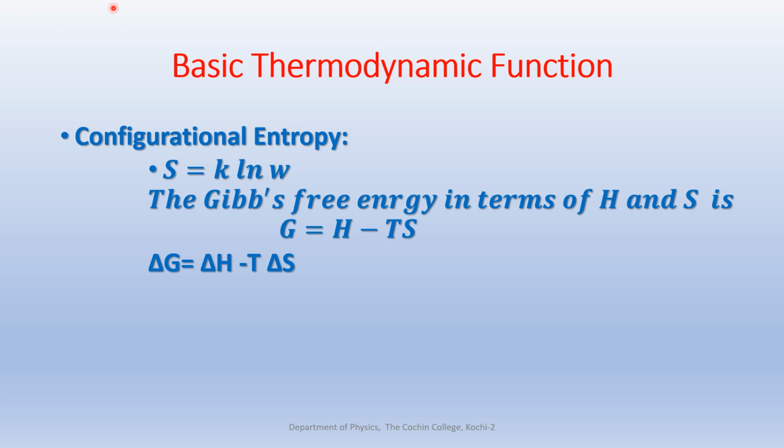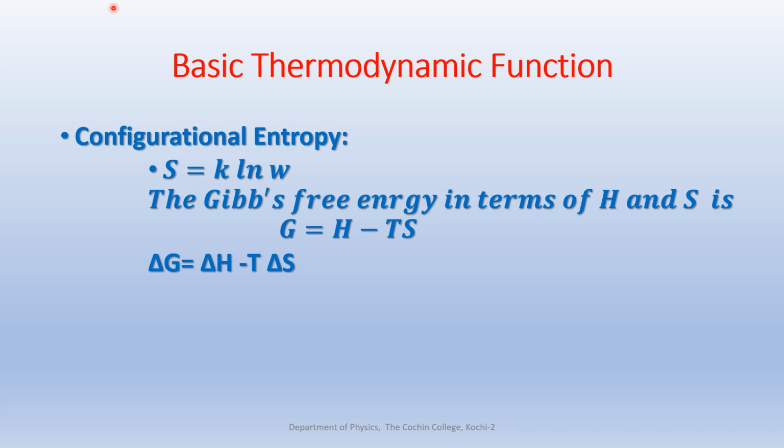The entropy of a material is 0 at 0 Kelvin. The disorder is considered 0 at 0 Kelvin. This is in contrast to the enthalpy and internal energy, which have non-zero and negative values at 0 Kelvin. But the entropy increases with increase in temperature. The disorder increases with increase in temperature.